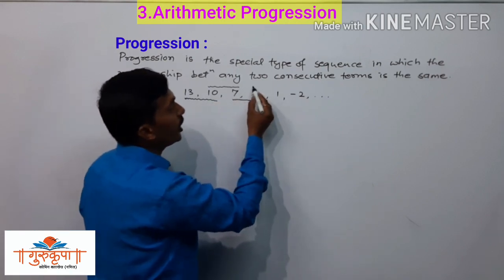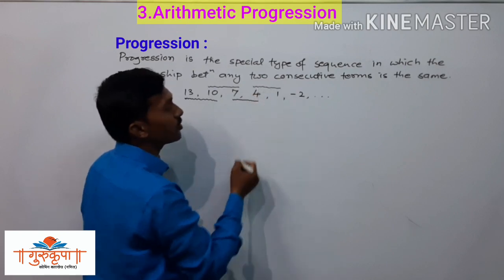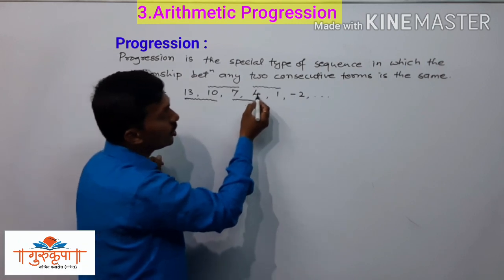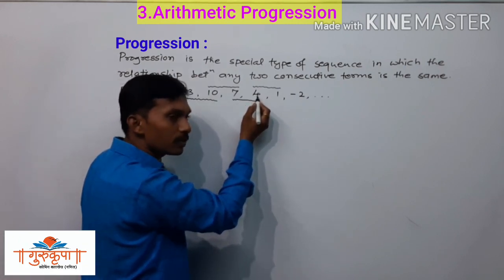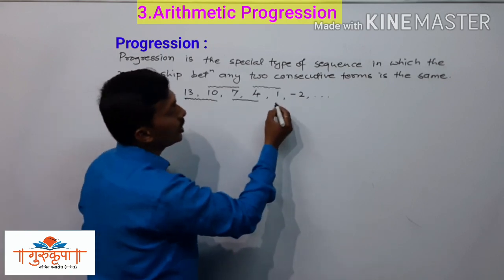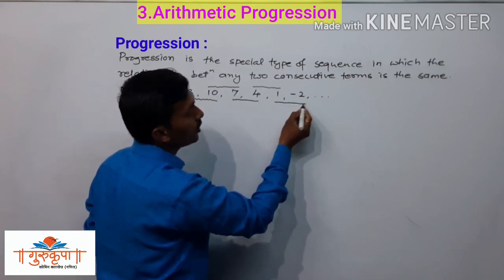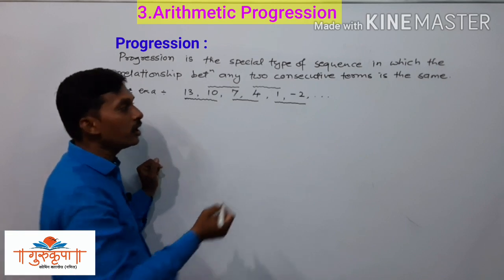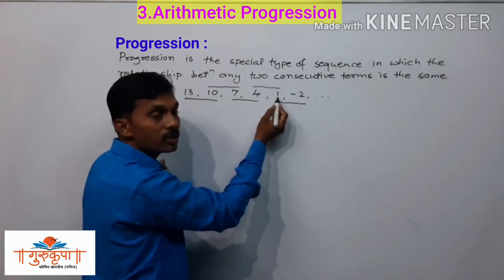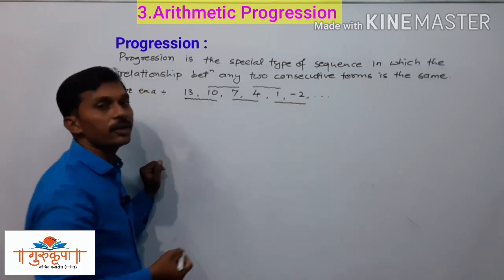Then we have 4 and 1 as the consecutive terms, and again 3 is subtracted from 4 to get 1. Then we have the next consecutive terms, 1 and -2, and here also if we subtract 3 from the previous term, 1 minus 3, we get -2.